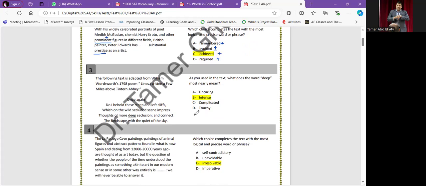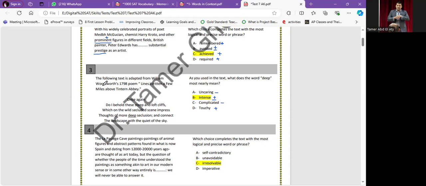The word after that, uncaring, negative. Intense, neutral. Complicated, negative. Touchy, positive. Whenever we find neutral, we go to the context clue.